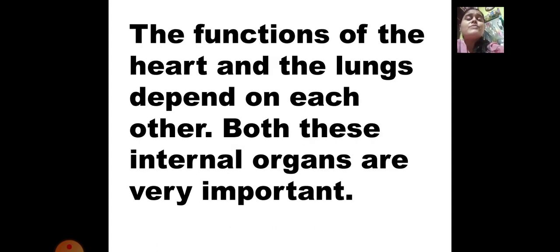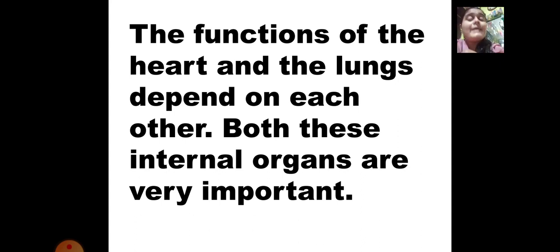The functions of the heart and the lungs depend on each other, as they are situated together inside the rib cage and inside the thoracic cavity. They are neighbors. If some problem occurs inside the lungs, then the heart is also affected. Or if the functioning of the heart is not proper, the lungs are also affected because of that.